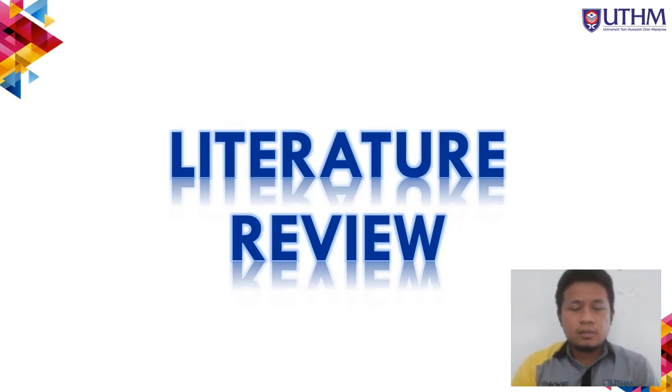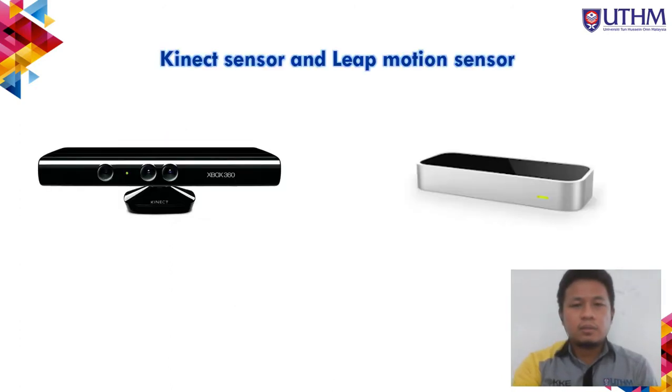For my literature review, there are several papers that I reviewed, and I'm going to make a summary for the comparison. For the first paper, they are using the Kinect sensor versus my project, which is using the Leap Motion sensor. The Kinect sensor is used to detect whole body motion, however the Leap Motion sensor only detects the hand. As I only apply it to a drone, I recommend using only the Leap Motion sensor, which is more suitable just to control the drone.